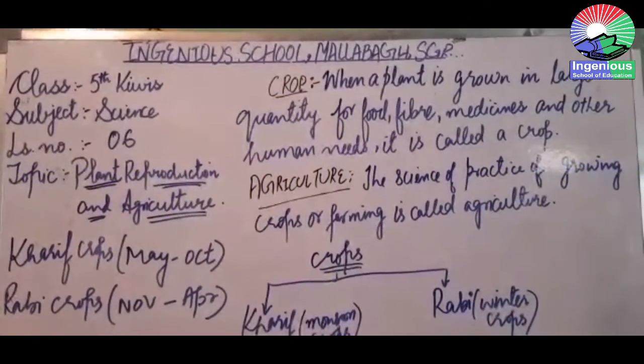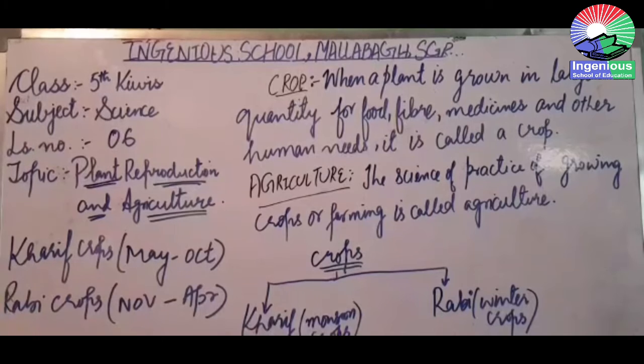Now, my dear kids, there are different kinds of crops. As I told you, crops are grown as per the need of the soil, as per the availability of the soil and as per the climatic conditions. So in India, two different kinds of crops are grown. One is known as the Kharif and the second is known as the Rabi.